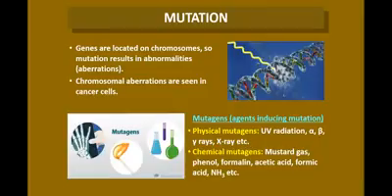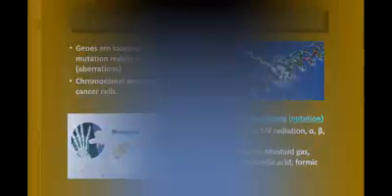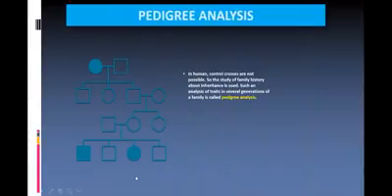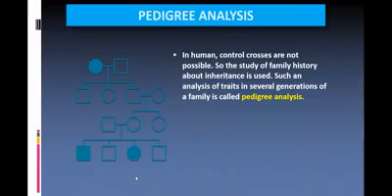Chemical agents such as mustard gas, phenol, formalin, acetic acid, formic acid, NH3 and ammonia are the chemical agents responsible for mutation. So this is one concept, mutation, that we have studied. Another one is pedigree analysis, which we will see in the next classes.